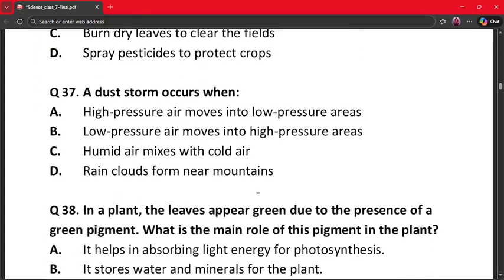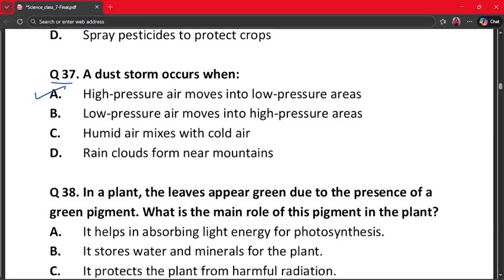Our next question is question number 37. Dust storm occurs when A. High pressure air moves into low pressure areas. B. Low pressure air moves into high pressure areas. C. Humid air mixes with cold air. And D. Rain clouds form near mountains. The correct answer is option number A. So high pressure air moves to low pressure areas. This causes the strong wind and dust gets lifted. So option A is the correct answer.